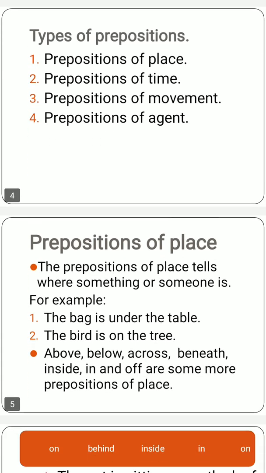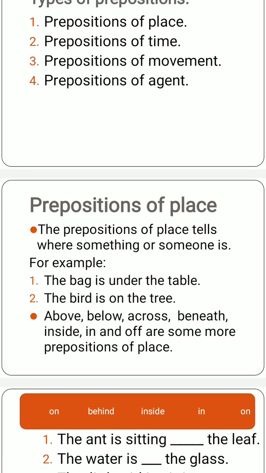The prepositions of place tell where something or someone is. As we can think about the word place, in this type of preposition, place is being told about. Place relates to where someone is or where something is. So when we have to know about the place of a particular person or a thing, then we use the